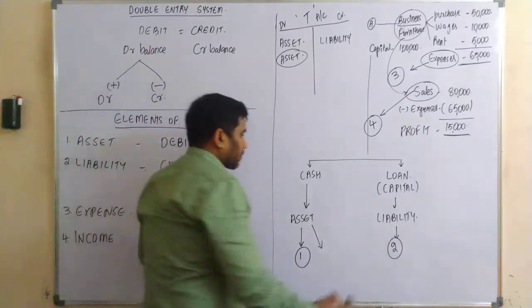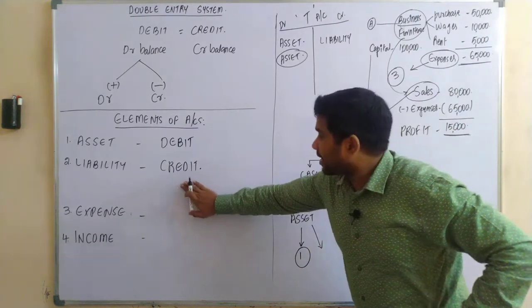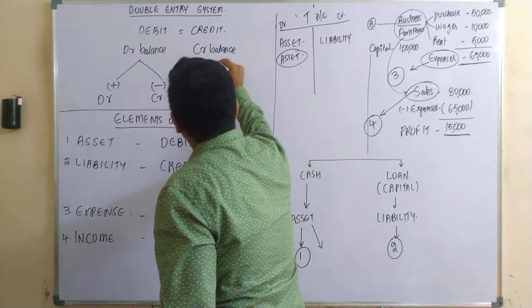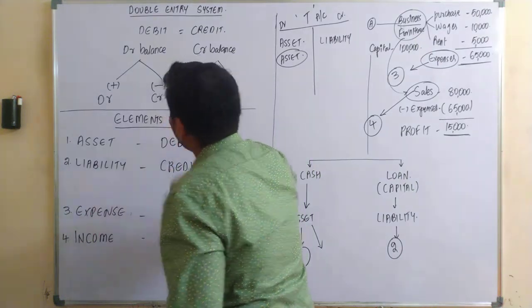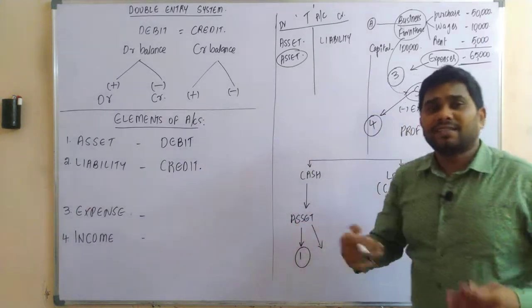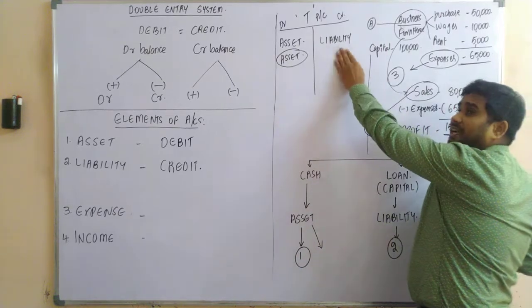Let's continue. Liability. As a liability is having a credit balance, what are we supposed to do if there is an increase in the liability, and what are we supposed to do if there is a decrease in liability? Let's understand here. As liability is the second component, it is recorded on which side? Credit side.